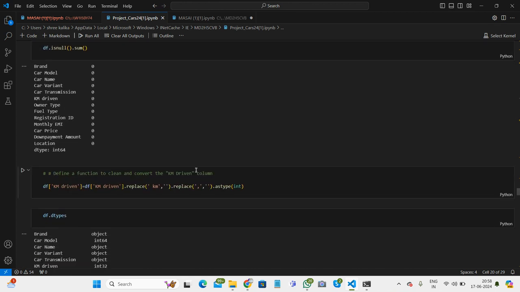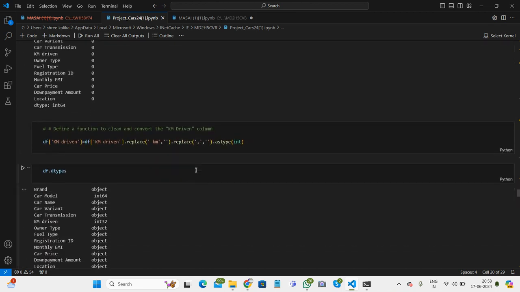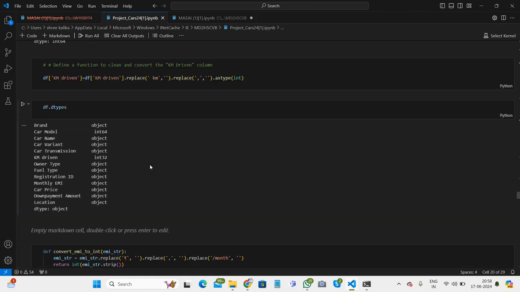After that, as per our requirement, we need to convert kilometer driven. The data type of kilometer driven is now object, but we want to convert it into integer. For that we use the replace function. We replace km with empty space, and comma with empty space. After that we check the data type. Here you can see the data type of kilometer driven has changed and is now integer.